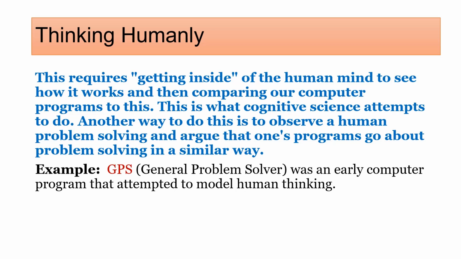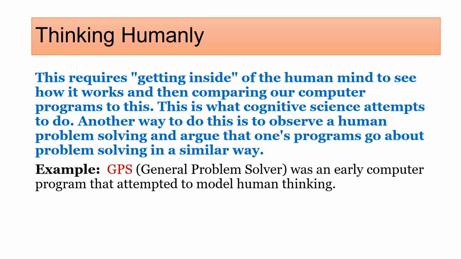Thinking humanly is a cognitive approach, and here basically a human brain is compared with a computer brain. This requires getting inside of the human mind to see how it works and then comparing our computer program to this. This means what humans actually think and how they take decisions. Similarly, we try to put this in a computer system so that it takes decisions like humans.